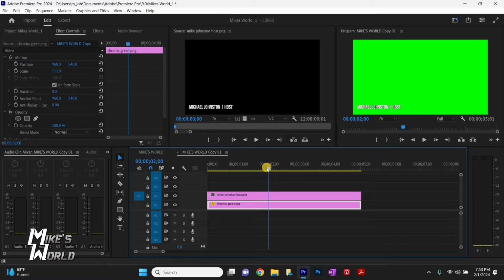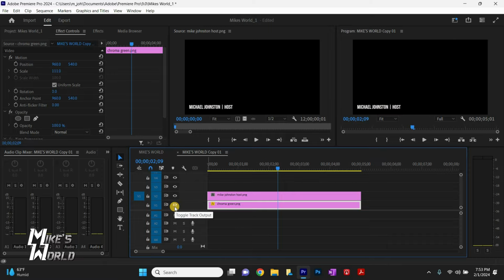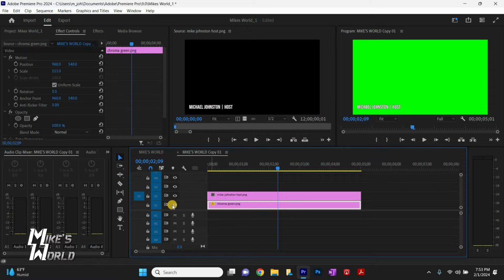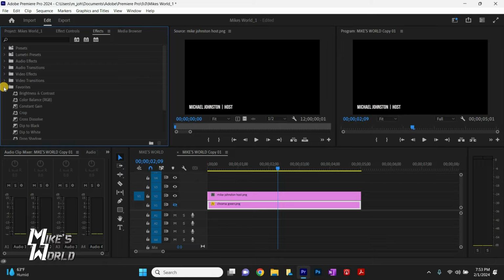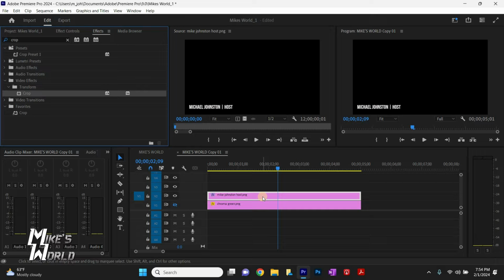Now what we are going to do is go through and use an effect. You can see if I turn off the layers like that, you can see the text right there. I'm going to leave it black while we're manipulating this. So we're going to go to effects. I have it saved as crop. You can also do a search up top for crop. It'll give you all the different ones, but I have a favorites folder where I keep everything I use. But crop, we're going to pull that onto the text, the PNG text layer.